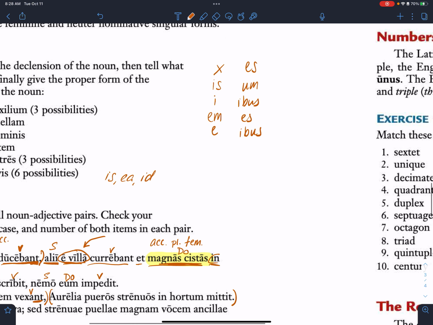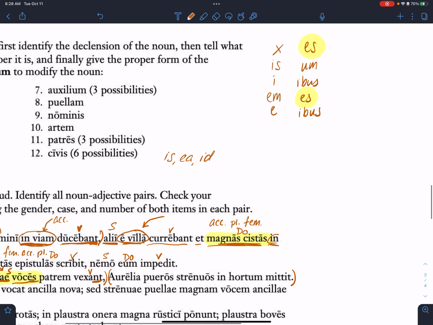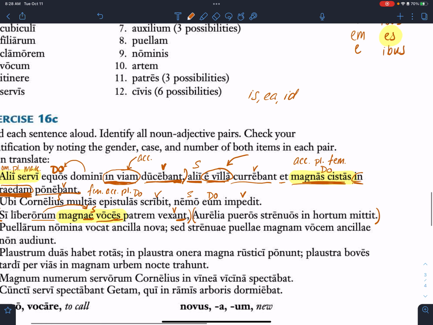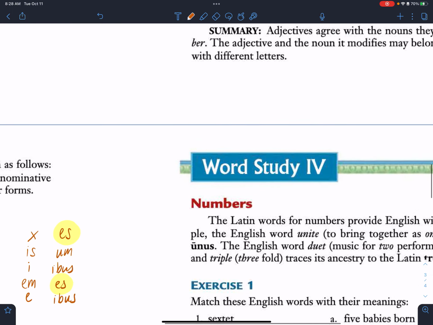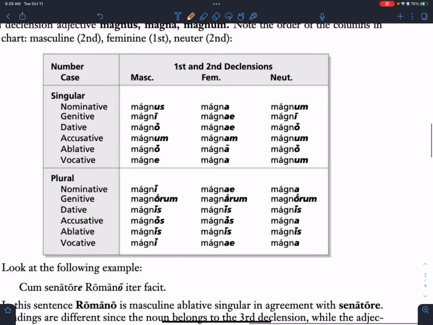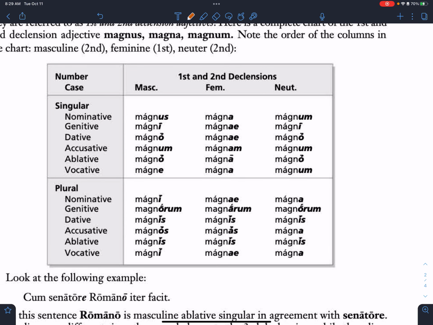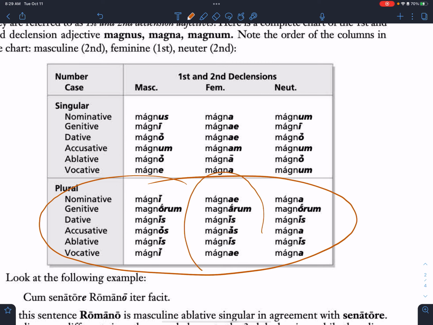So what case, what's one of my possibilities? What are my two possibilities, Caitlin? Nominative or accusative plural. Okay, so we know that vox, vocis is feminine. All right, so let's go up to our chart here, and it can either be plural, feminine nominative, or accusative. So let's check it out. What is it going to be? So we're in the plural chart. We're in the feminine side.